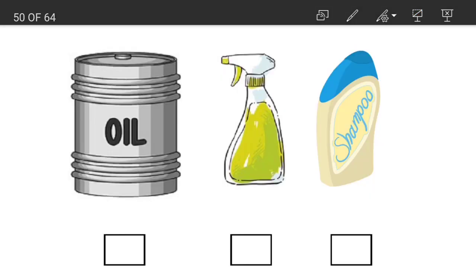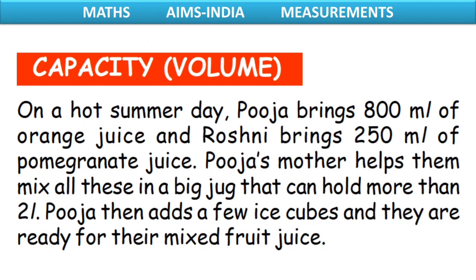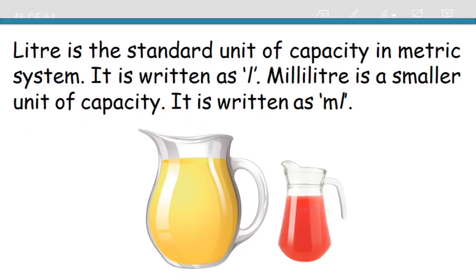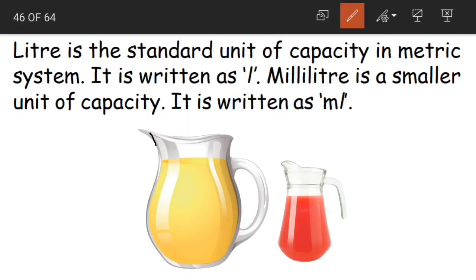And apart from that, we also have beakers, children. I think we have a picture of a beaker here somewhere. No, we do not. Okay. So what is a beaker? It looks like a jug, and upon that we have markings.